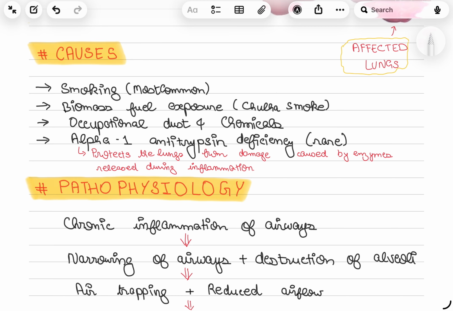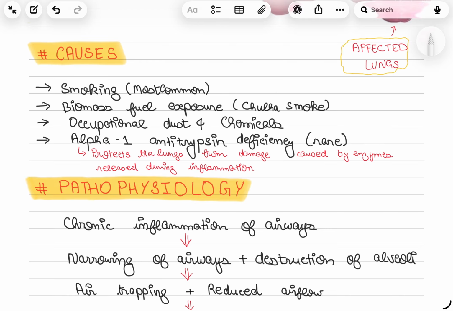Okay, so the causes, the etiology for COPD. First common cause is smoking, as I told you. Second is the biomass fuel exposure, and the example for this is the chulha smoke. Third is the occupational dust and chemicals, which is most common in industrial patients. Fourth cause is alpha-1 antitrypsin deficiency.